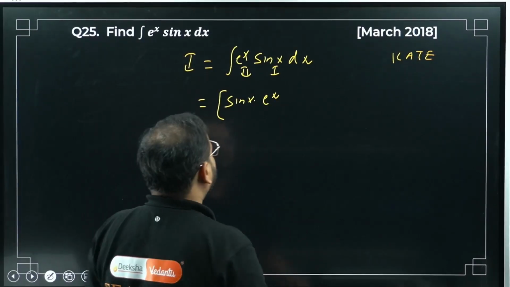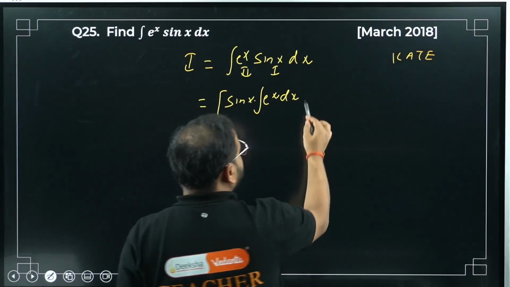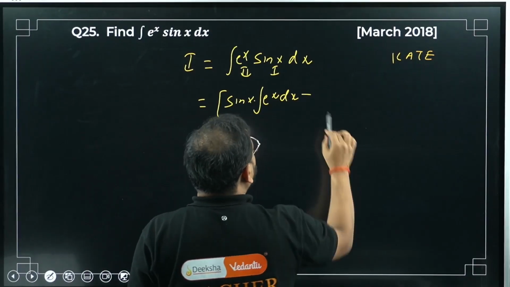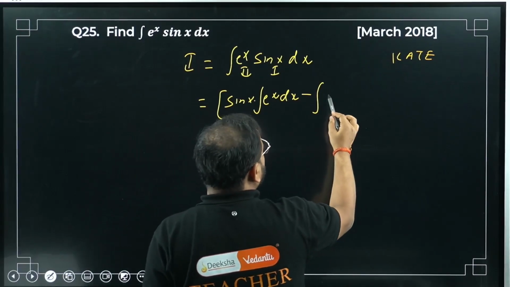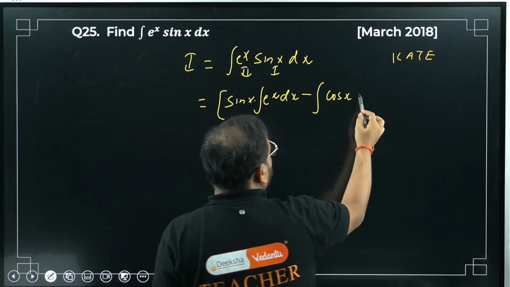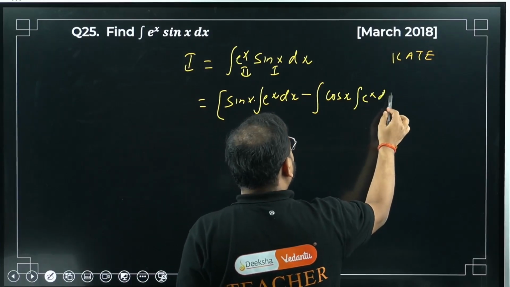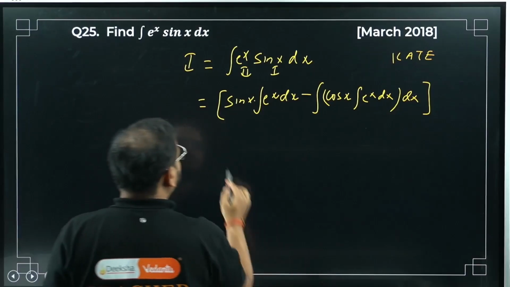We want to write it like this: e power x dx. Minus sign will come. Then we differentiate the first function. Differentiation of sin x is cos x, and integrate e power x. So it is going to be the integration of e power x dx, the whole thing with dx, and close the bracket over here.